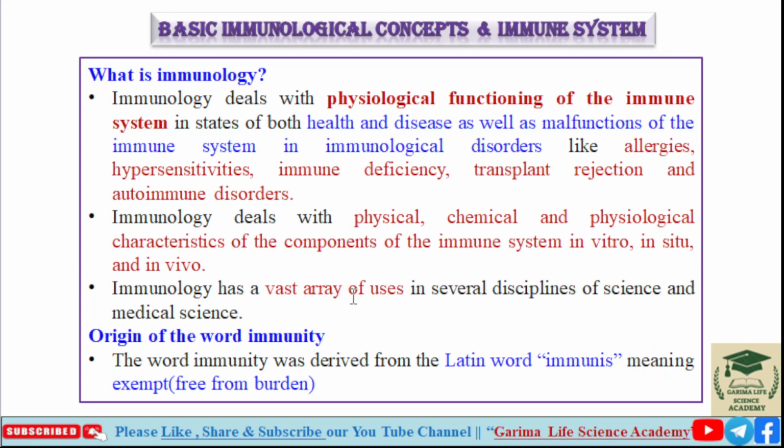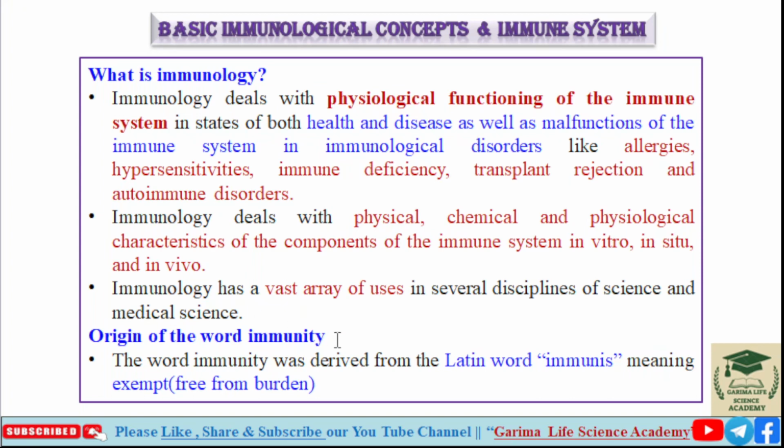Immunology has a vast array of uses in several disciplines of science and medical sciences. It has a broad area and is studied in different disciplines: biological science, medical science, life science. So everywhere immunology has application. In vitro means lab condition, in situ means experimental, also lab condition, and in vivo means inside the body.